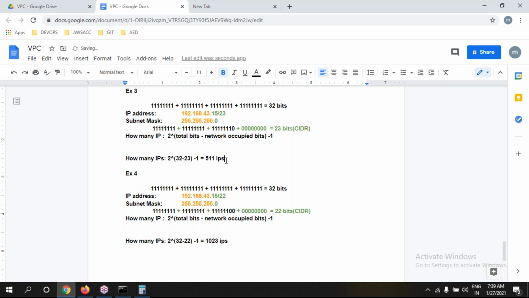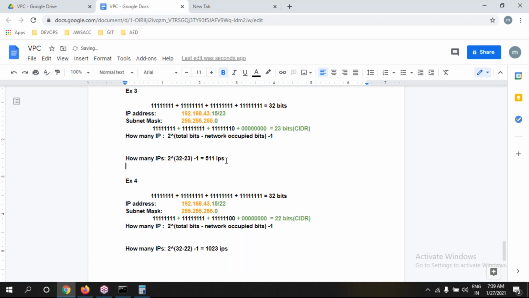But how many subnets can we create? Sub networking, how many subnets? How many sub networks, or how many networks, can we create? That is the question.